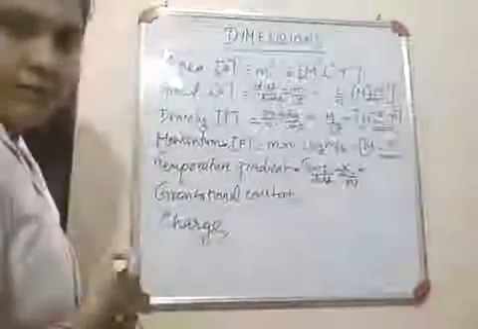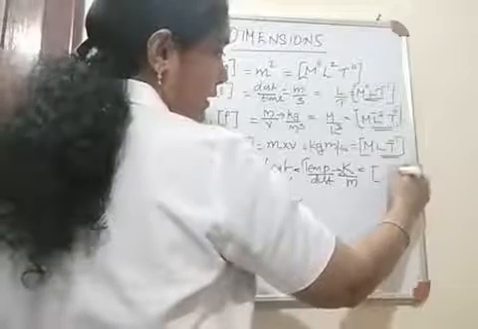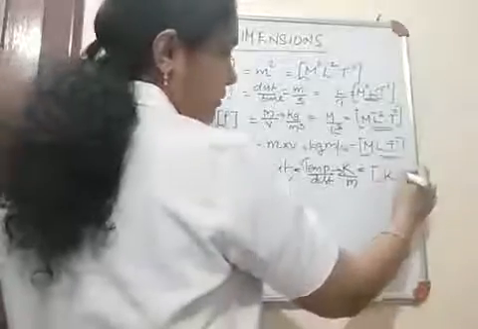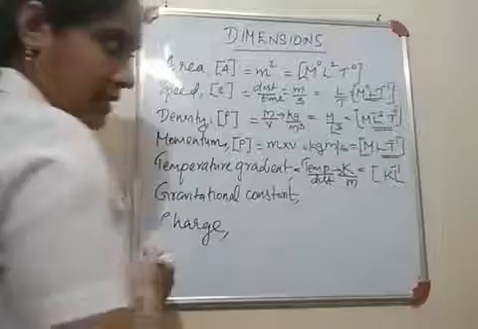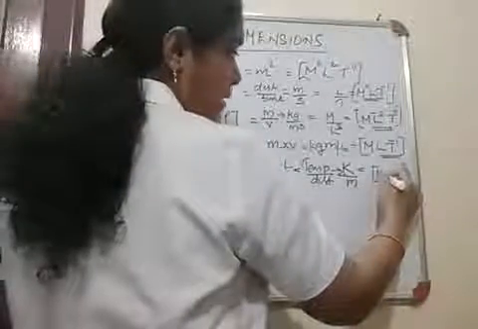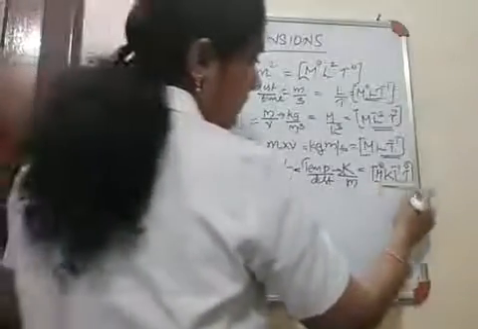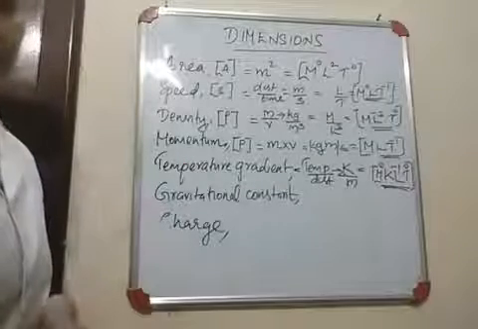So it will be Kelvin, then meter. Meter means length, L raised to minus 1. Then add the dimensions of mass and time. Mass 0, time 0. So M to the 0, K, L raised to minus 1, T raised to 0.